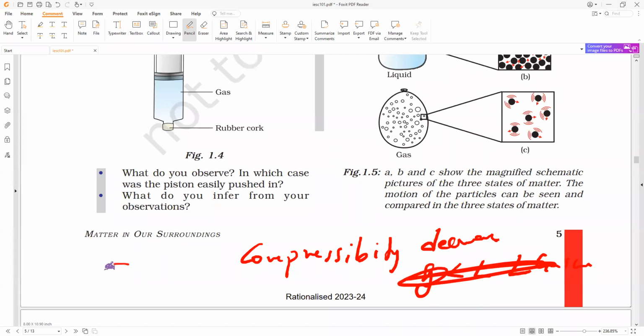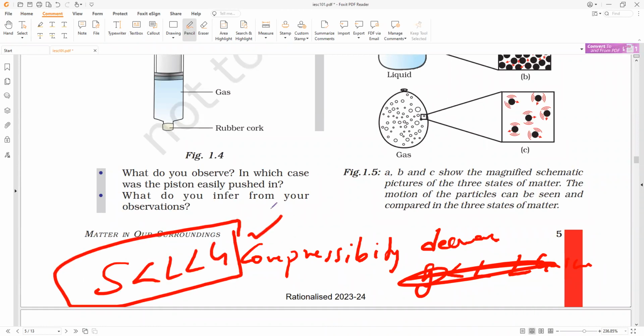Sorry, I have written it wrong: compressibility decreases from gases to liquids and liquids to solids. So who is highly compressible? Gas. Compared to gas, liquids are a little less, and solids very, very less, not at all possible to compress. Remember, solids and liquids almost cannot be compressed. Okay, guys? Understood? Generally, that is what you have to remember. Because from solids to gases, particles